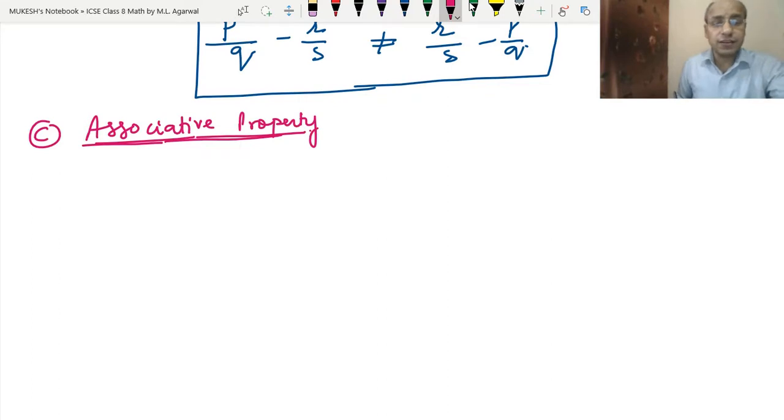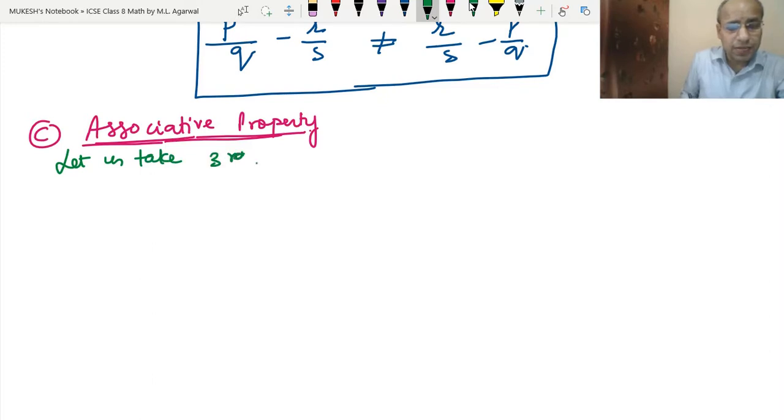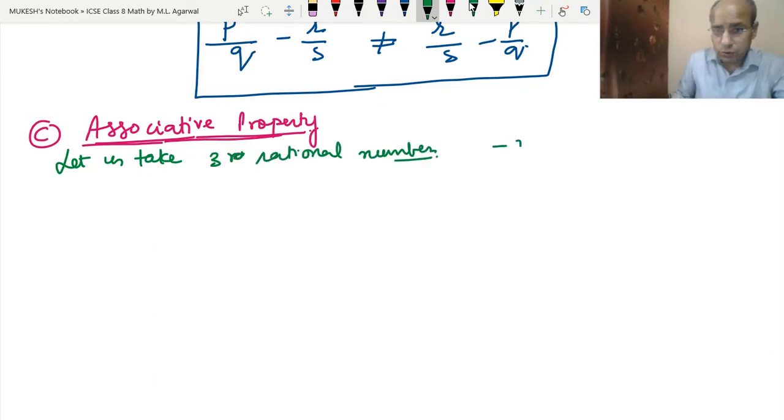Now let's check it for subtraction. Let us take three rational numbers: minus 2 upon 3, minus 4 upon 5, and 1 upon 2. Rather than doing it two ways, we will do it in three different ways.